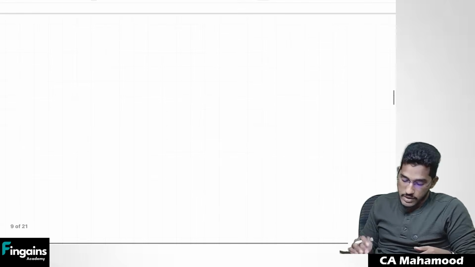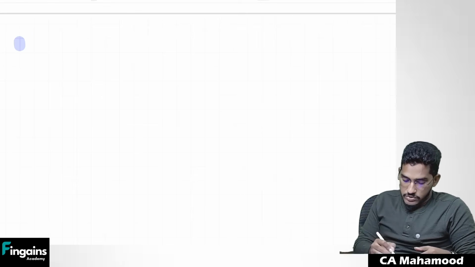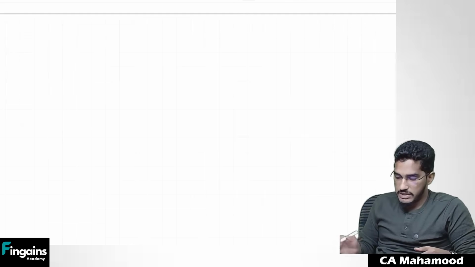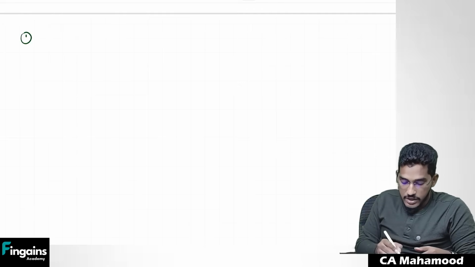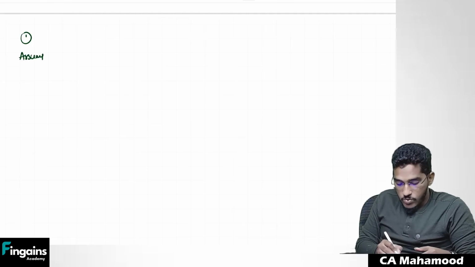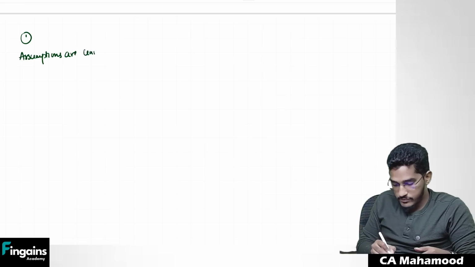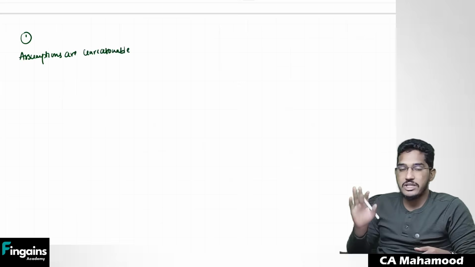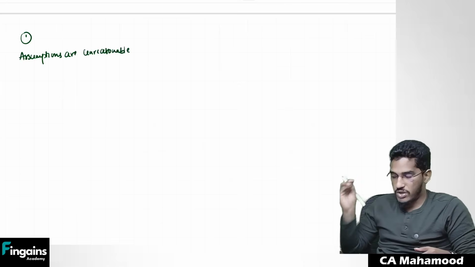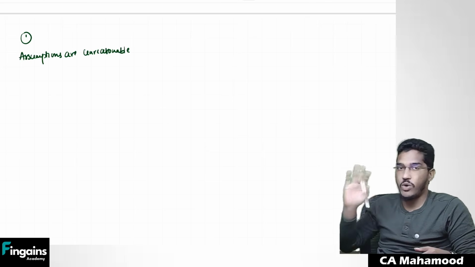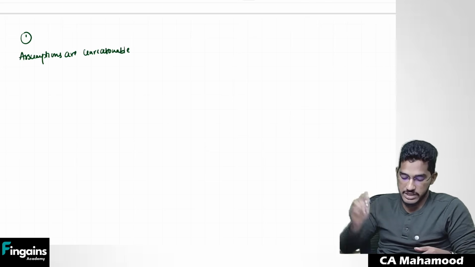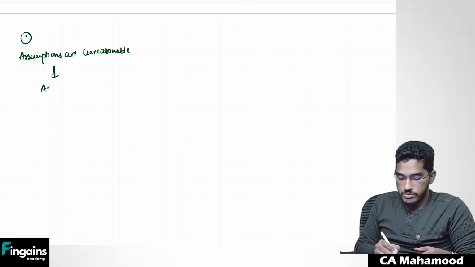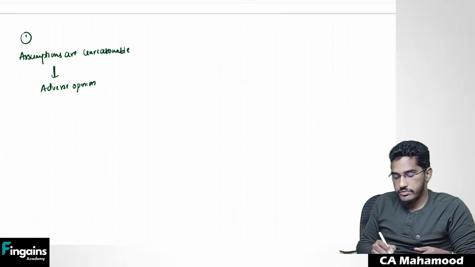See, number one, whatever the detailed paragraphs are, simply I will try to summarize it. First thing, if you came to know that whatever assumptions management has made are unreasonable, management did not make use of proper assumptions, they are all wrong assumptions they have made, directly you have to give an adverse opinion. Okay.